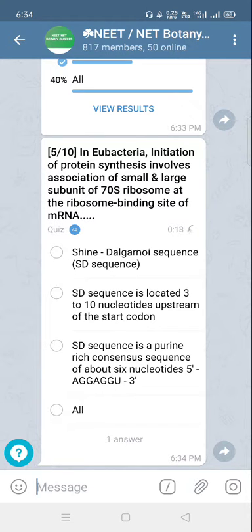And it is a purine-rich consensus sequence of about 6 nucleotides, 5' to 3' AGGAGGU. So the correct answer is option D, all. That all is the correct answer.